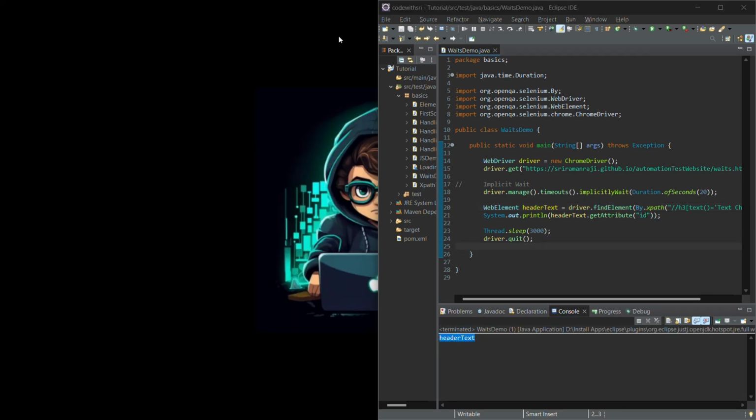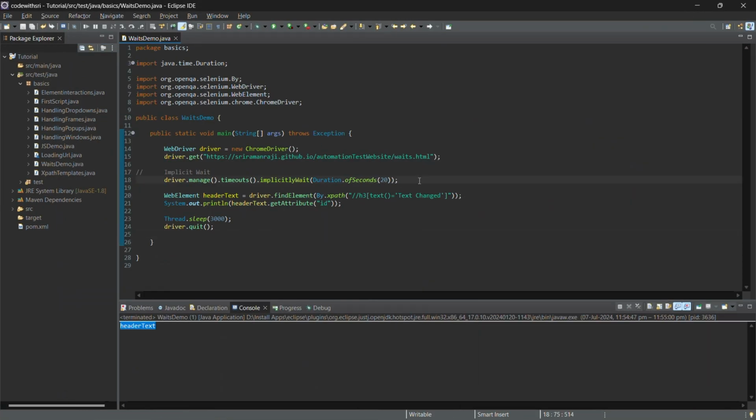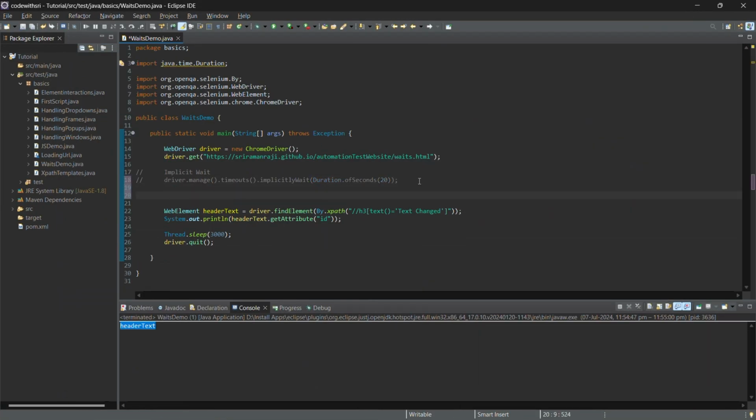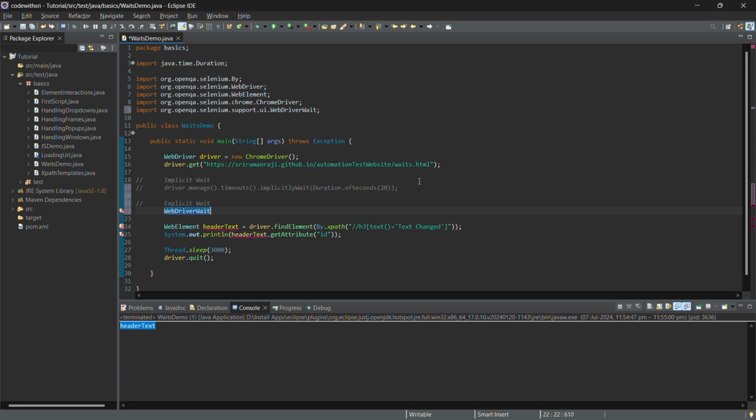Now let's talk about explicit wait. Unlike implicit wait, explicit waits are more targeted and allow you to wait for a specific condition to be satisfied. This is useful for elements with longer load times or when you need to verify specific conditions such as element to be clickable or element to be selected, invisibility of an element, presence of an element. I'll put all those in the description, you can see that later.